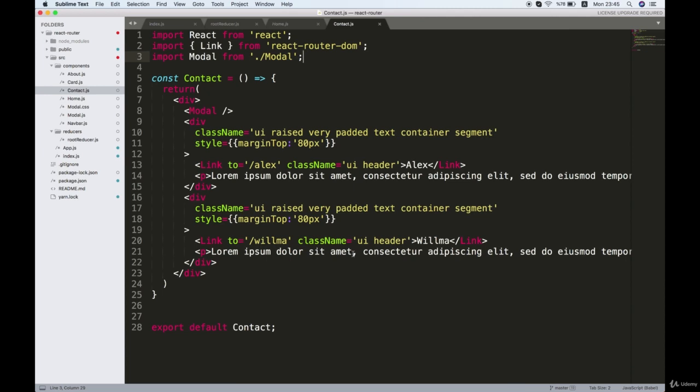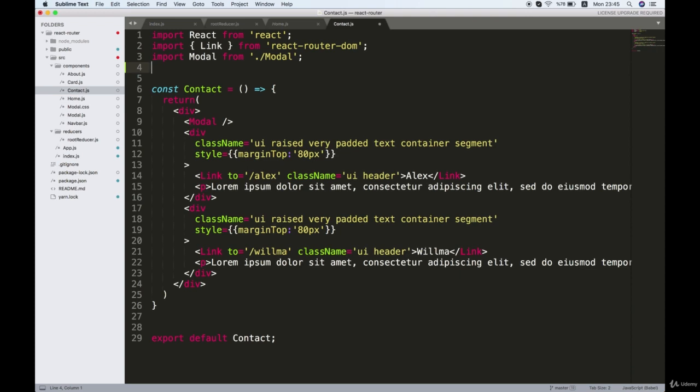Remember that second library that we installed, React Redux? And I likened it to glue between the Redux and the React. Well, this library connects our Redux store to our React app. So let's have a look and see how we can do that.